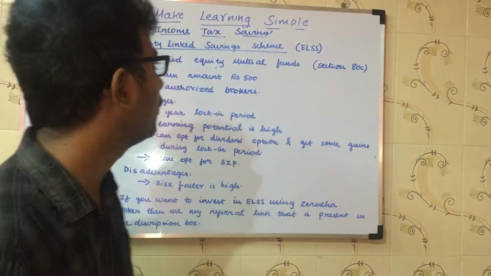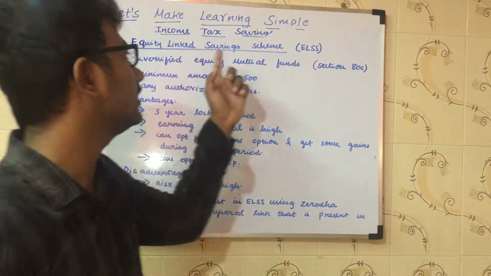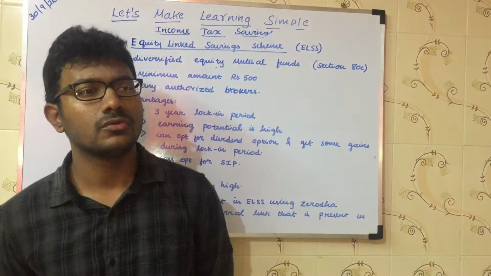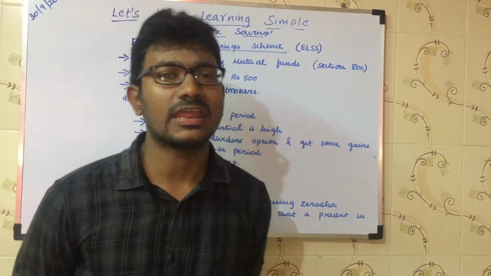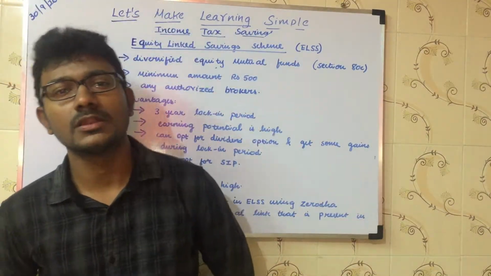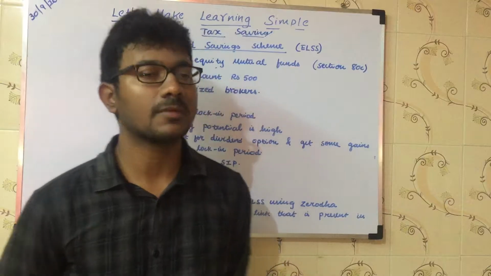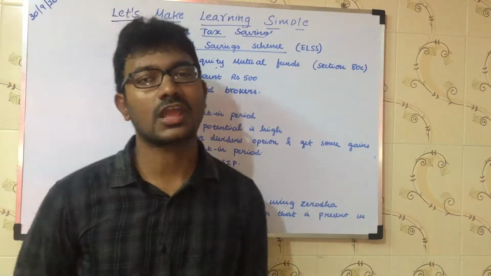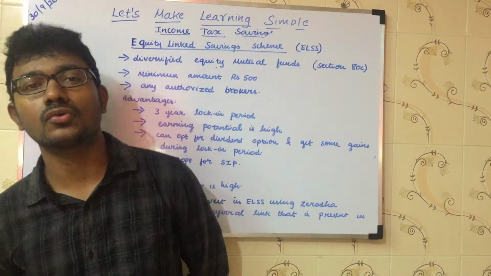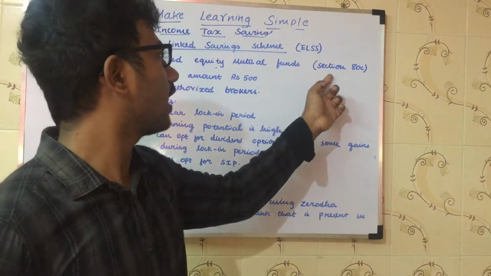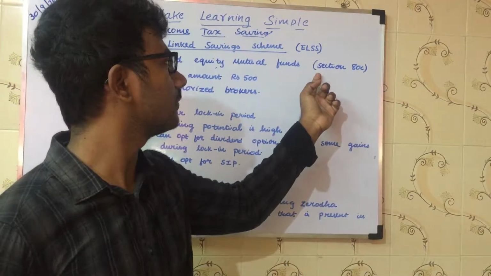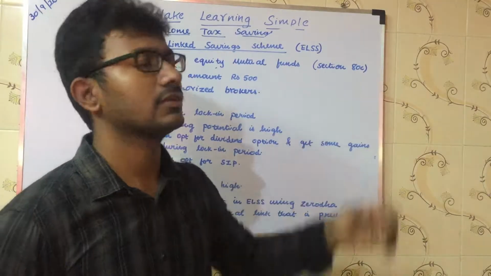So now we are going to see how we can reduce income tax using equity linked savings schemes. The main concept of equity linked savings schemes is mutual funds. There are n number of mutual funds, but only a few mutual funds come under section 80C non-taxable amount. You need to pick one of those mutual funds to get the benefits of section 80C.